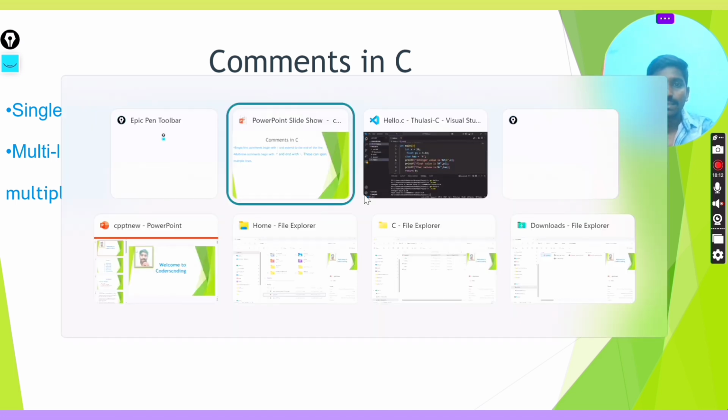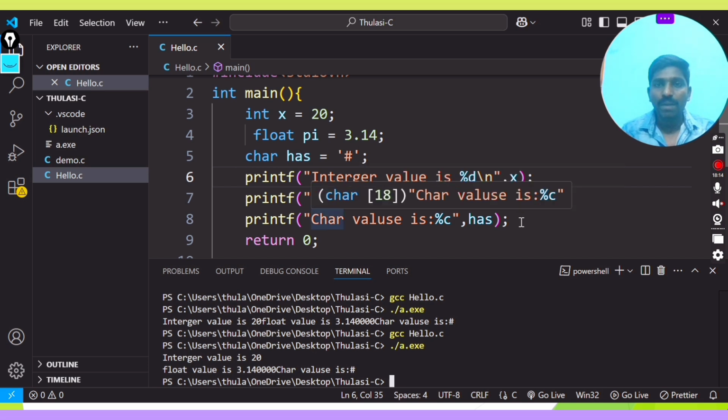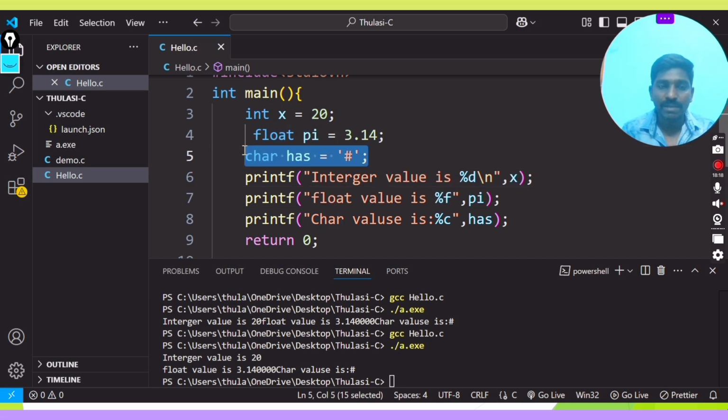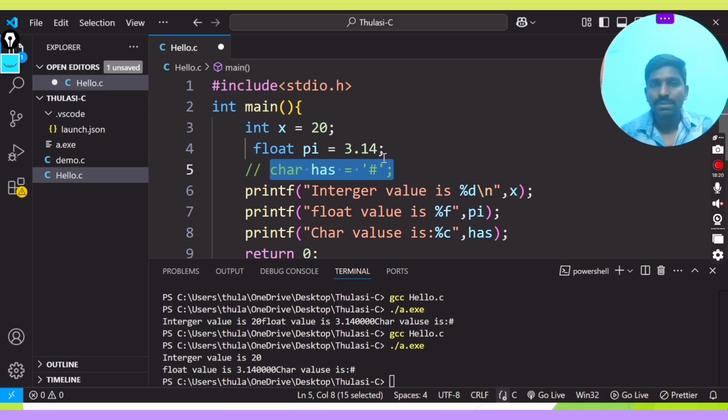Now coming here, if I need a single line comment, I use a double slash. This double slash is a single line comment.